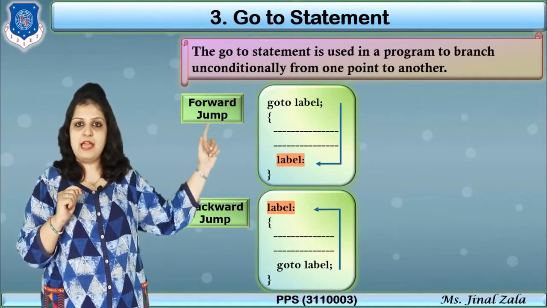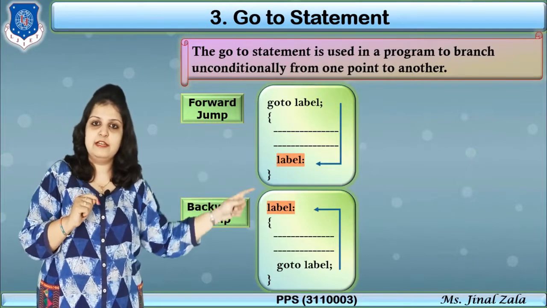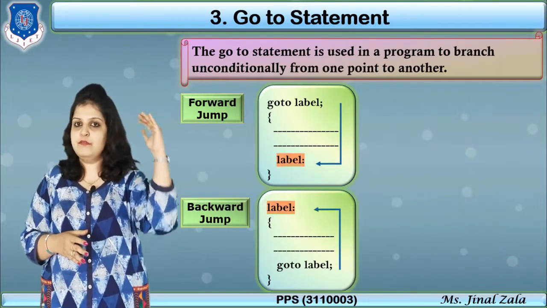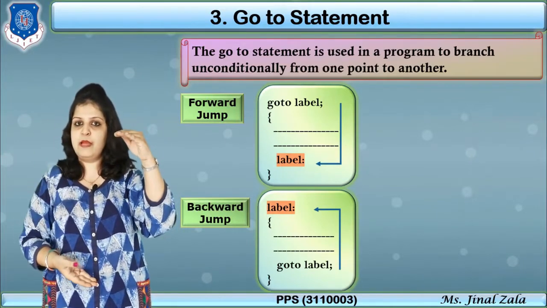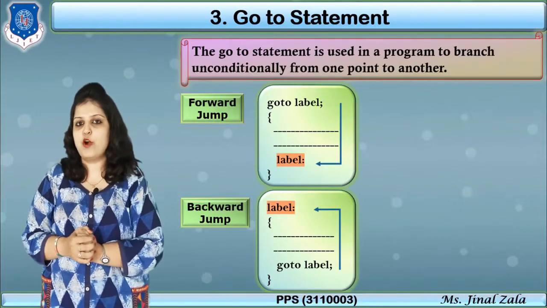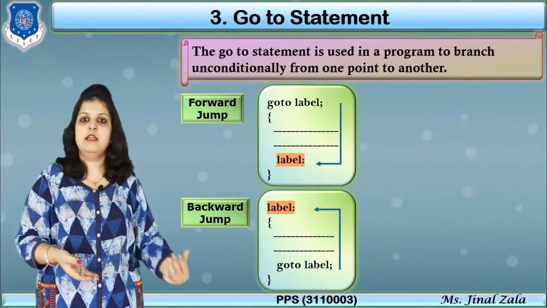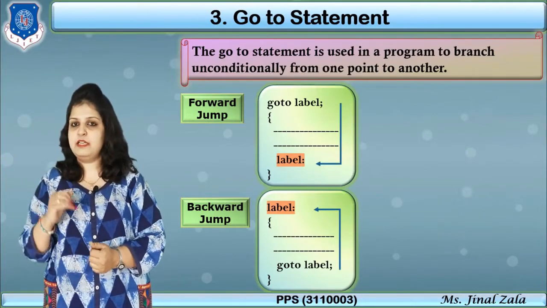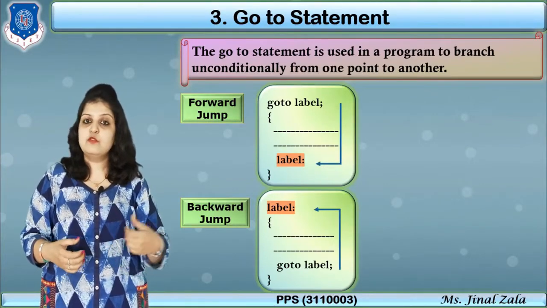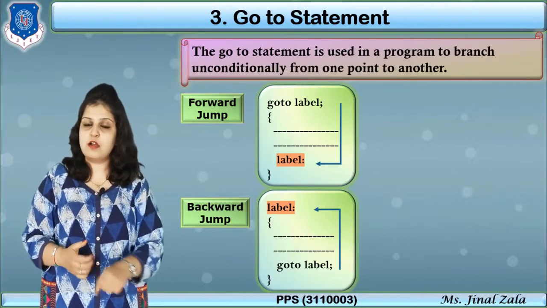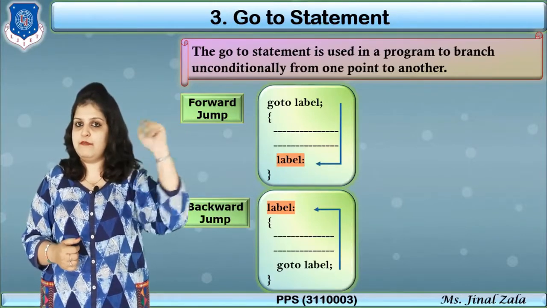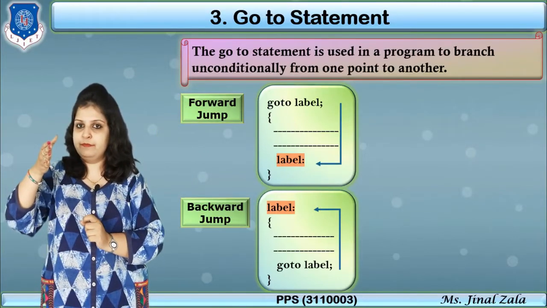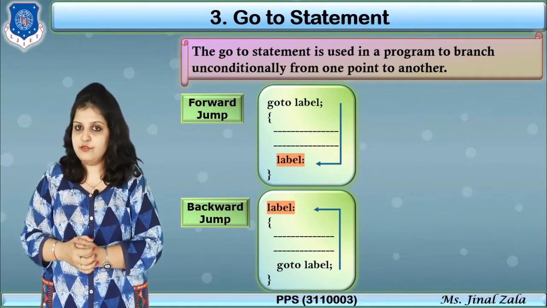So when goto label is executed, our control directly goes to the label where we have written our label name. So here from upper we can jump to lower. This is called a forward jump. And the reverse thing: first we write the label name and then after some statements I am writing goto label. So when goto label executes, our control goes again to the label where we have written the label name. This is called a backward jump. So in this way we can use the goto statement.